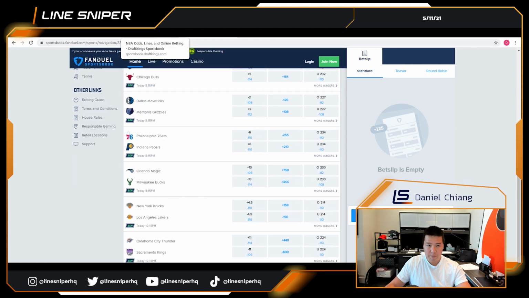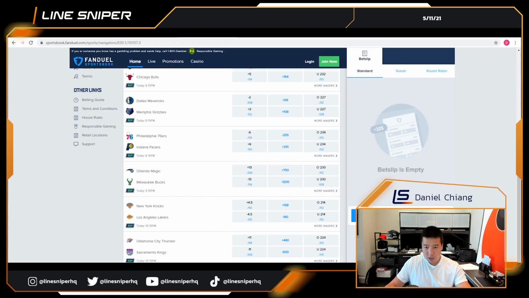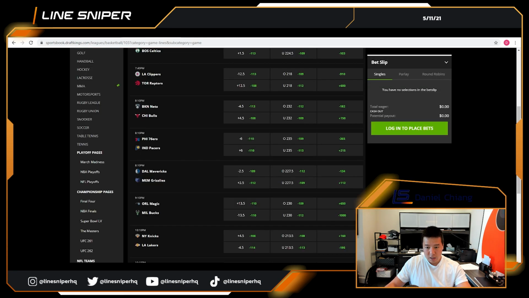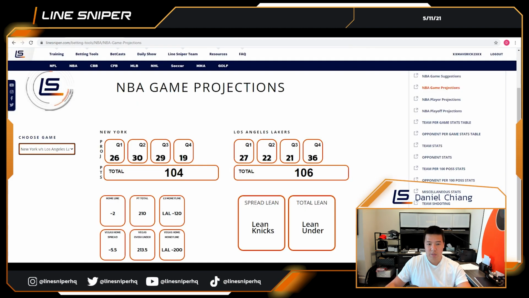So if you're betting the under, bet at FanDuel, you get half a point of value. The spread is going to be largely similar. If we take a quick look at the money line, 158, 190, 160, 195, very similar. Knicks are slightly better, if you're going to bet the Lakers, slightly better at FanDuel. But pretty big juice on both sides of these bets, as you can see between the spread. So it's tough to make a real money line bet for this game, given how wide the projections are.